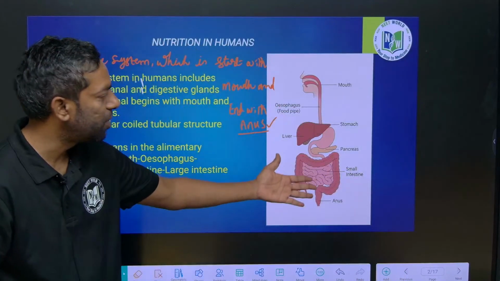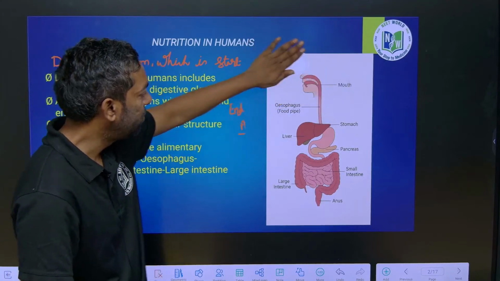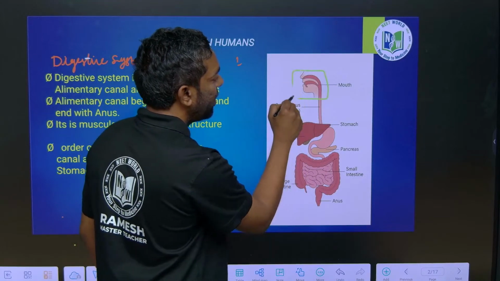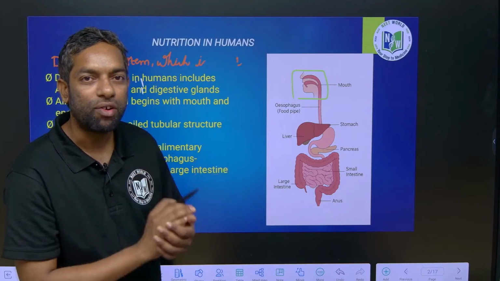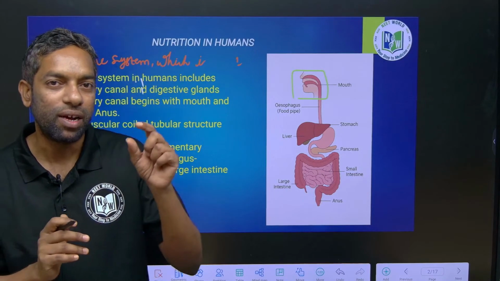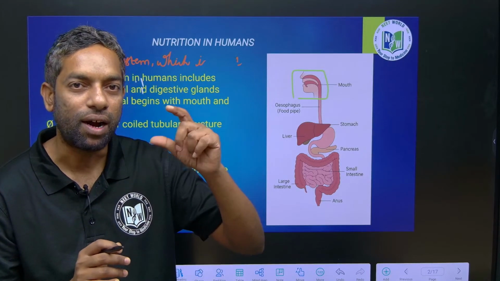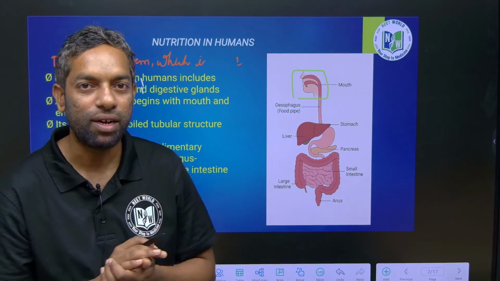Just look at this picture. First, the mouth. The mouth is a cavity. What are the parts within the mouth? Just look into your mouth. There is the tongue, teeth, the hard palate and soft palate, upside and downside of the tongue.